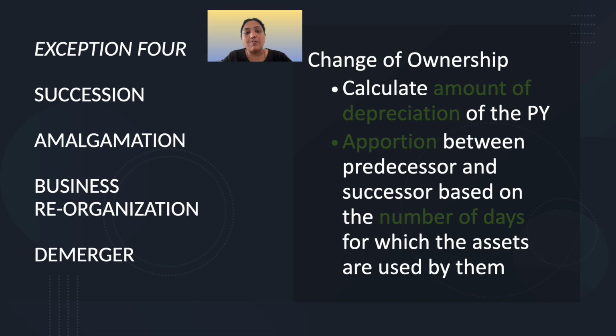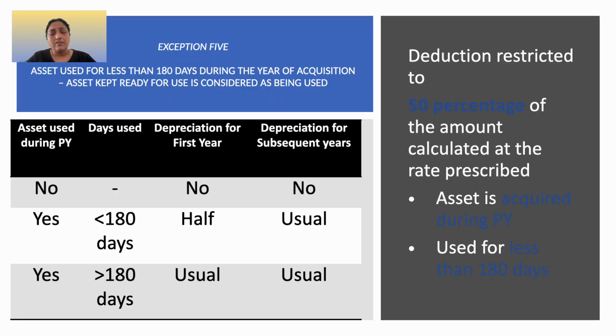Exception number 4 is with respect to the assets whenever there is a change of ownership because of succession, amalgamation, business reorganization or demerger. Then in those cases, calculate the amount of depreciation based on the block. Then apportion it between the predecessor and successor depending upon the number of days for which the assets were used by the respective users. And exception 5 is with respect to the period of use.